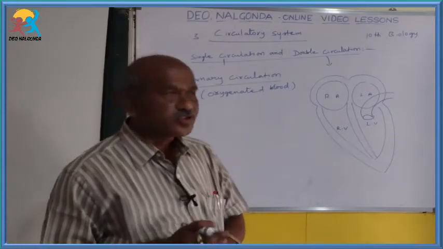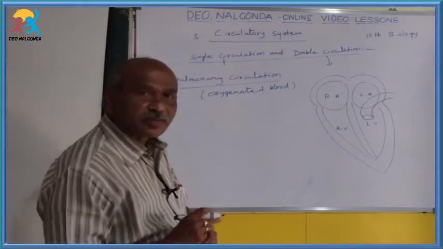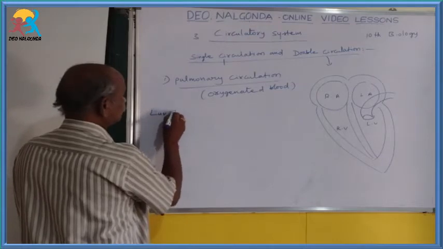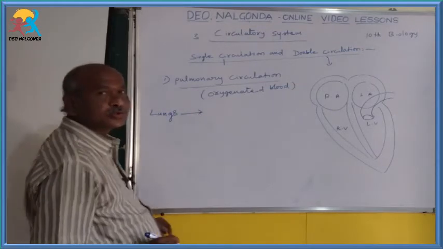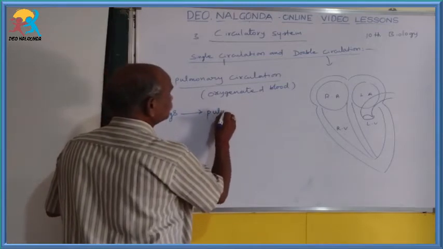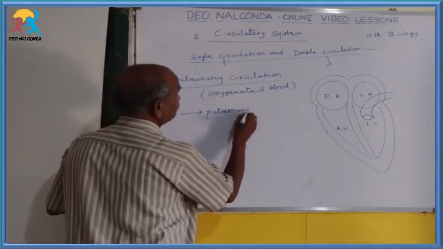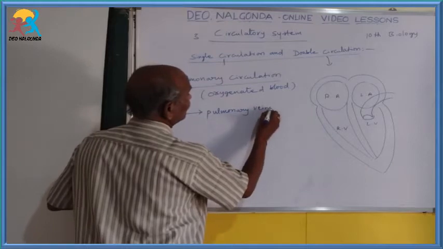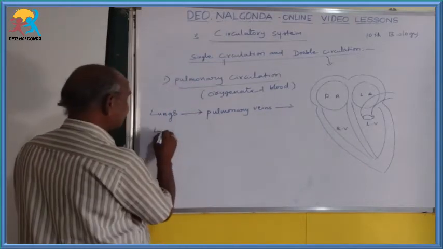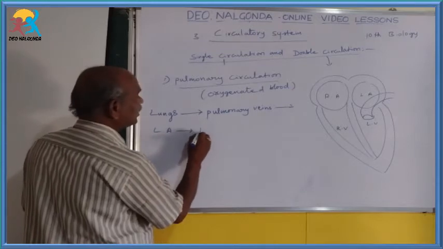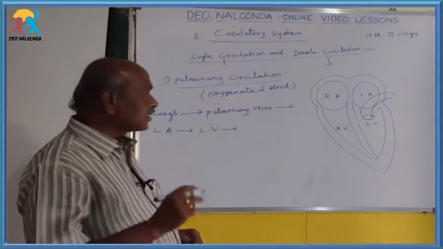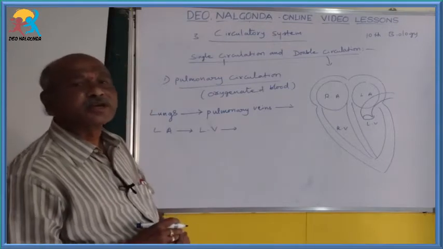Okay, if you see the flow chart, it starts from the lungs to pulmonary veins. Pulmonary veins to left auricle. Left auricle to left ventricle. Left ventricle to left systemic arch.